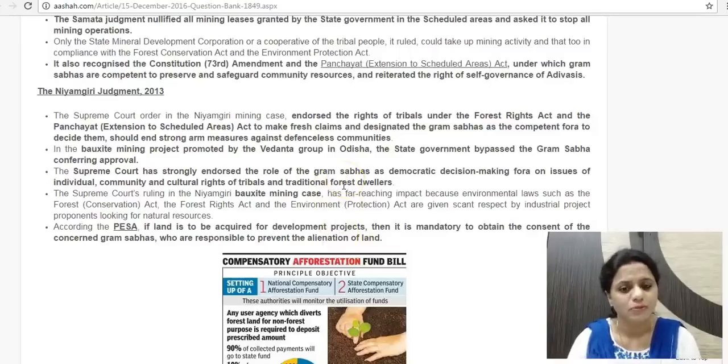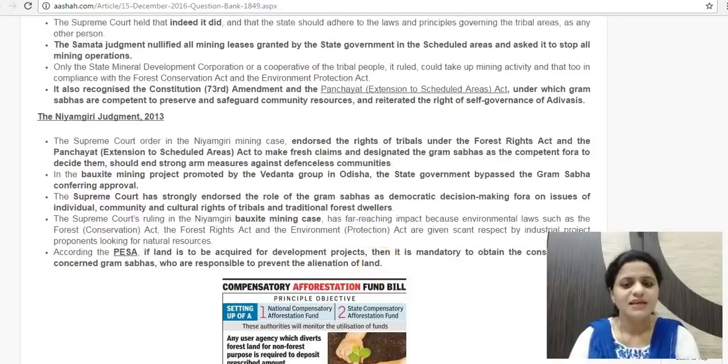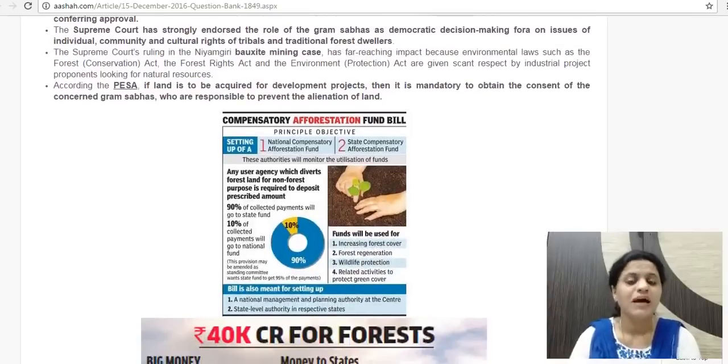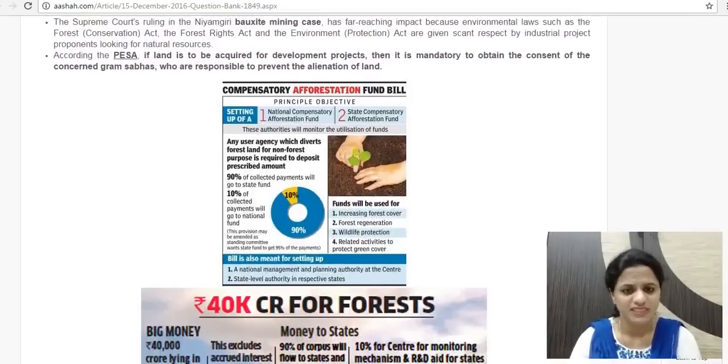So we should have a right to bypass the Gram Sabha, but the Supreme Court said no. Thus we see that the rights of forest dwellers have been upheld. The powers of the Gram Sabha have been upheld by the Supreme Court in these judgments.